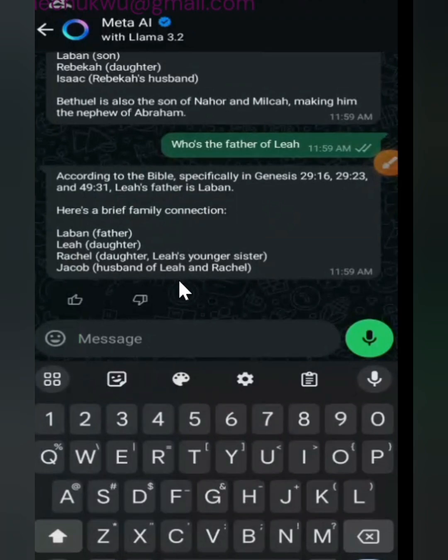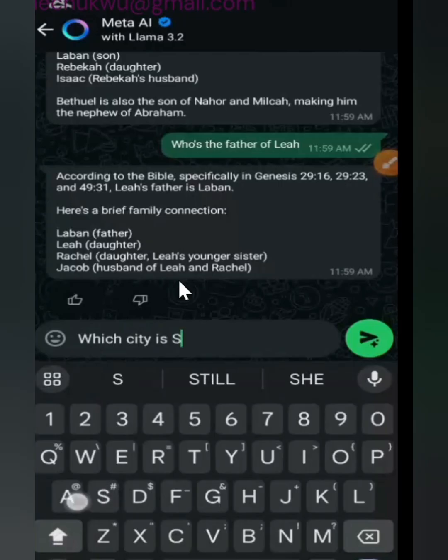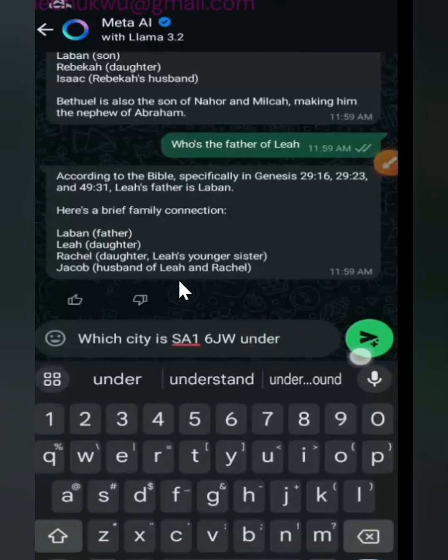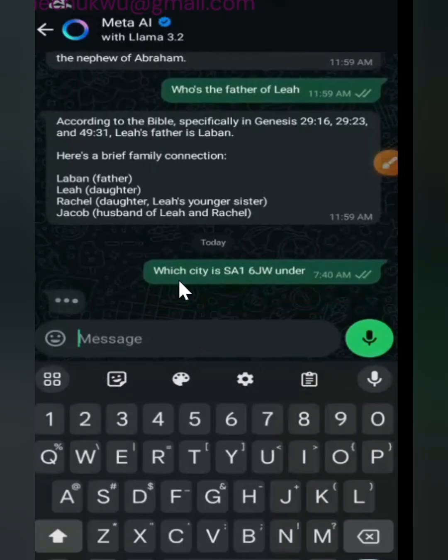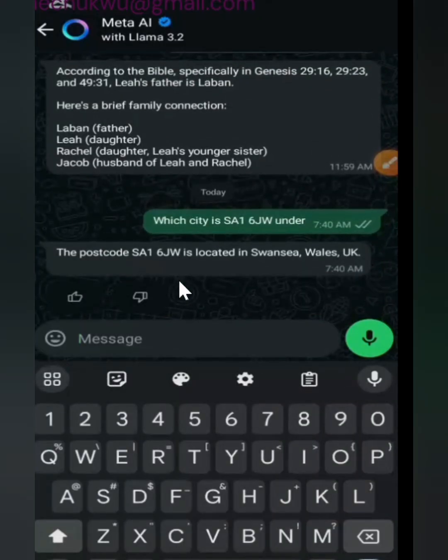Just take a look at this. I will now ask WhatsApp which city SA1 6JW is under. Now, just watch what happens. You see, the postcode SA1 6JW is located in Swansea, Wales, UK. So, automatically, the name of the city is what?